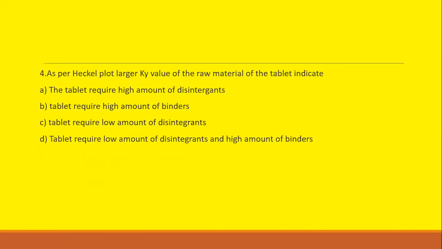Next question. As per the Heckel plot, a larger Ky value of the raw material of the tablet indicates: option A, the tablet requires a high amount of disintegrants. Option B, the tablet requires a high amount of binders. Option C, the tablet requires a low amount of disintegrants. Option D, the tablet requires a low amount of disintegrants and a high amount of binders. The correct answer is option A. For the Heckel plot, a larger Ky of the raw material indicates that the tablet requires a high amount of disintegrants.